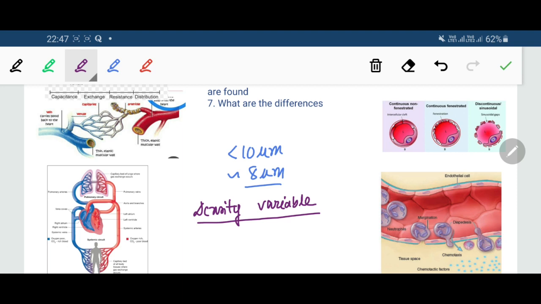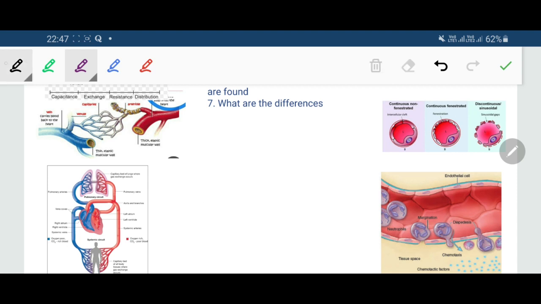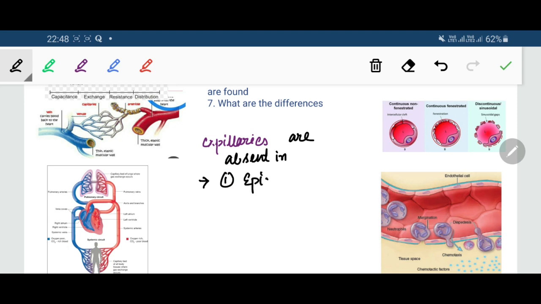There are also some tissues in the body where capillaries are almost absent. Where are capillaries absent? Capillaries are absent in the epidermis of skin. Number one, you know the skin is made up of two layers, epidermis and dermis. Capillaries are absent in the epidermis, the upper layer of skin.